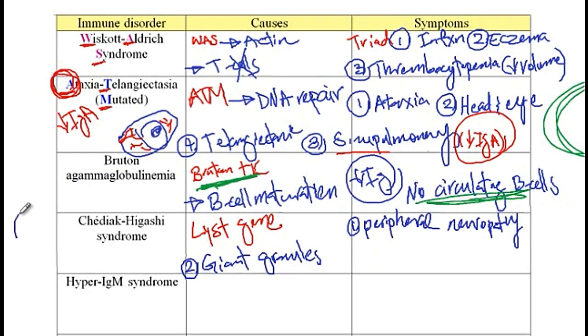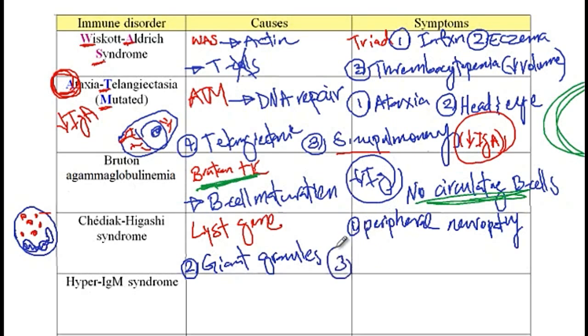So if you have a neutrophil right here, and this is like the nucleus, something like this, then we would have giant granules that are present in these neutrophils. And the problem is that these granules cannot be released during the time of invasion by bacteria or the virus, and thus there is immune problem in these patients.